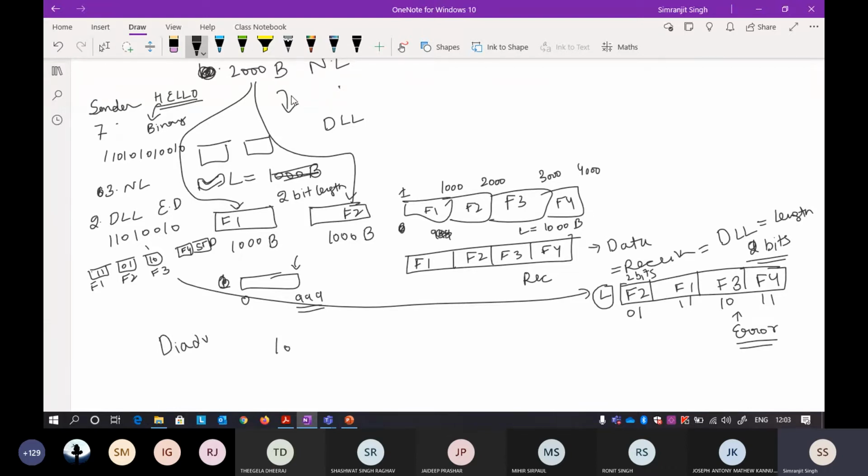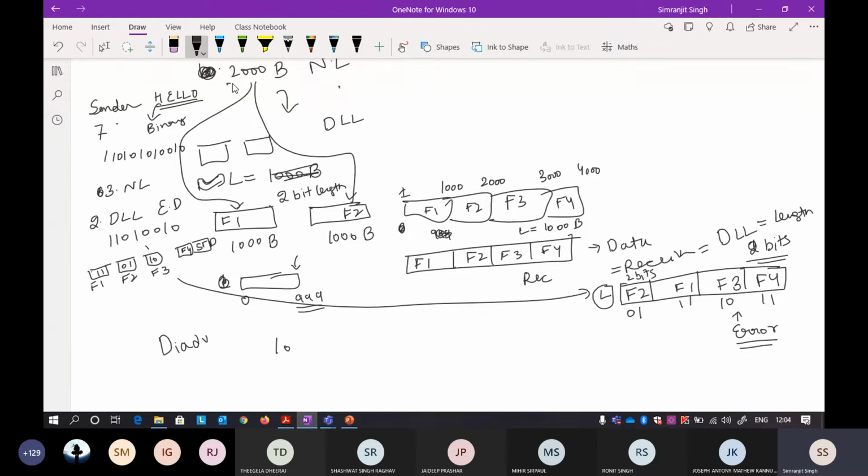The first way was to declare the length field, and the receiver can easily figure out the end of a particular frame. However, it does not know whether this is frame 2, 3 or 4, but it will definitely be able to divide the frames again as they were divided on the sender side. So the solution is good, but there is one problem here.